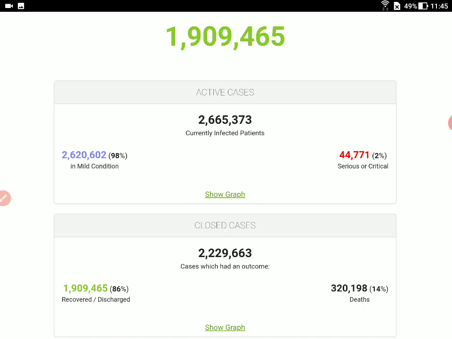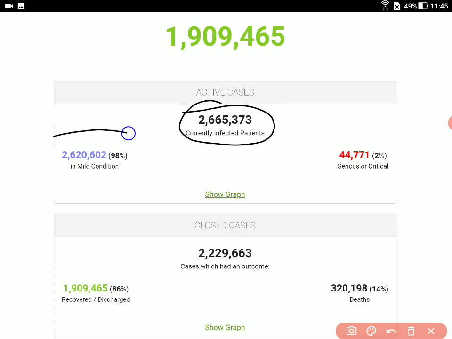Now the currently infected patients and the mild conditions are something we can look at here. By mild condition, it means that the chances of recovery are much higher. We always wonder, if the antivirus is not yet out and the disease cannot be cured, then how do patients recover? This is a very simple aspect which I am going to deal with in the next part of the lecture, which deals with the case of mild condition. If the condition is mild, the chances of recovery are definitely higher.